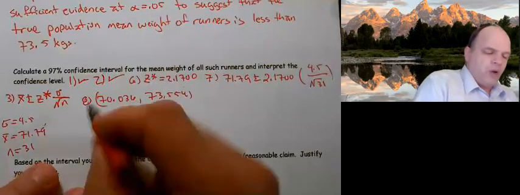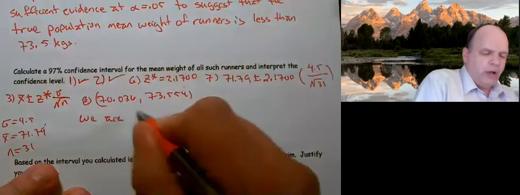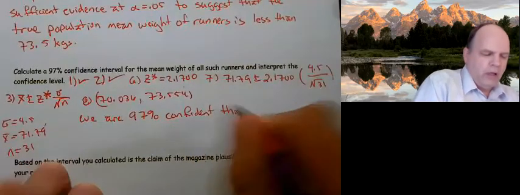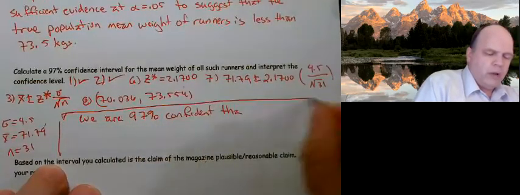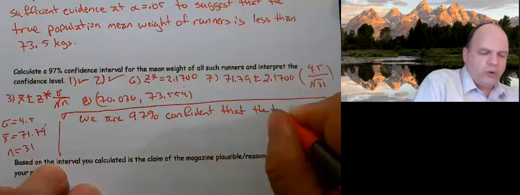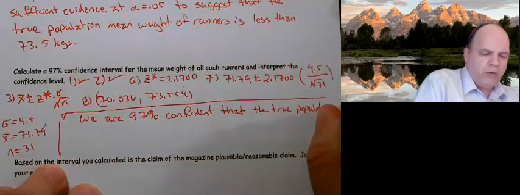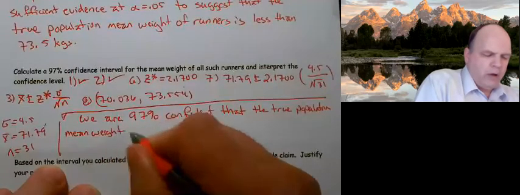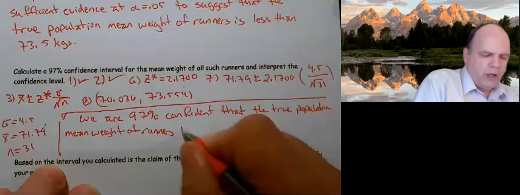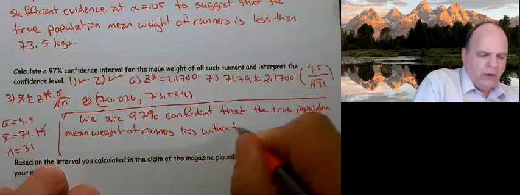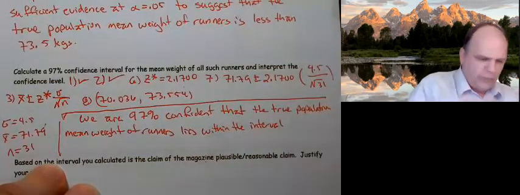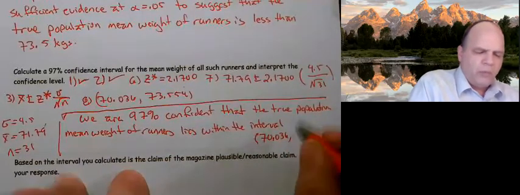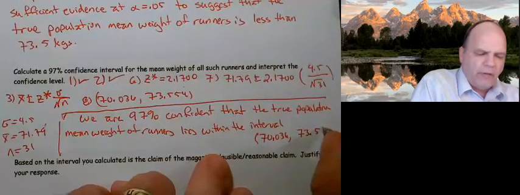So we are 97% confident that the true population mean weight of runners lies within the interval, and our interval was 70.036 to 73.554.